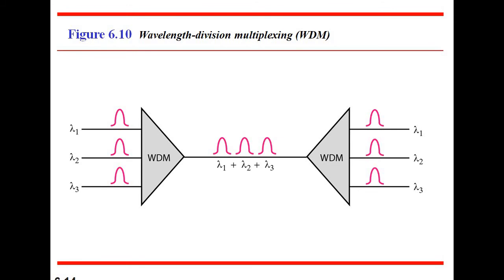Using WDM, a multiplexer can be made to combine several input beams of light, because fiber optics is basically used for traveling light signals from one location to another.